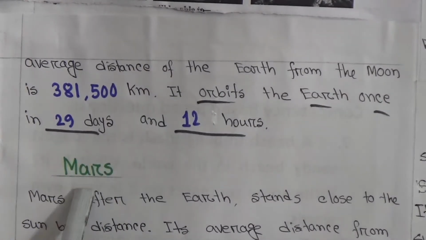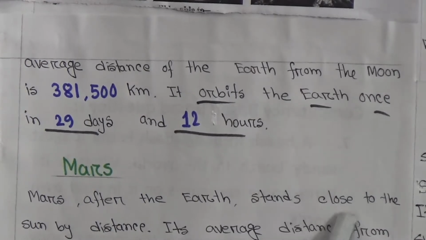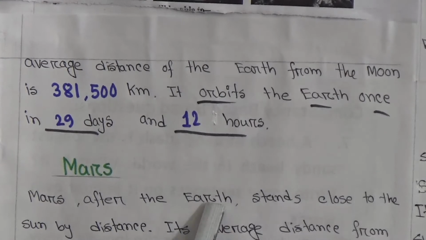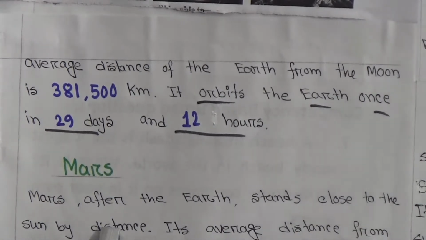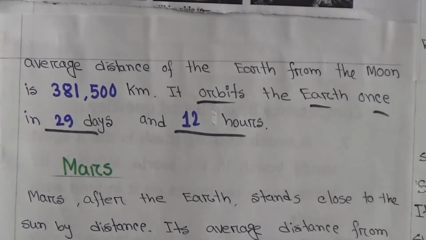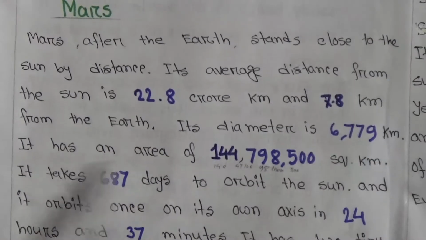Okay, then Mars. After the Earth, Mars stands closest to the Sun by distance. Its average distance from the Sun is 22.8 crore kilometers and 7.8 crore kilometers from the Earth.